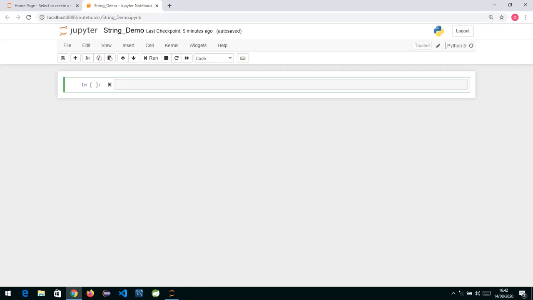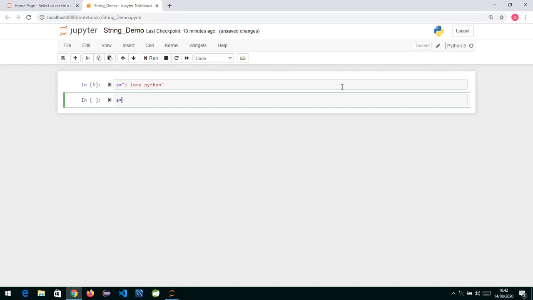Today we are going to see string, and we are also going to see the methods and functions that are available for working with string. So basically, a string in Python we can specify in double quotes. So I can write over here, I love Java. It can be a single quote or it could be double quotes. So in Python we can enclose a string either in single quote or in double quotes. Both are perfectly fine over here.